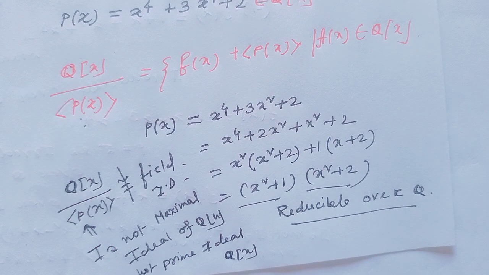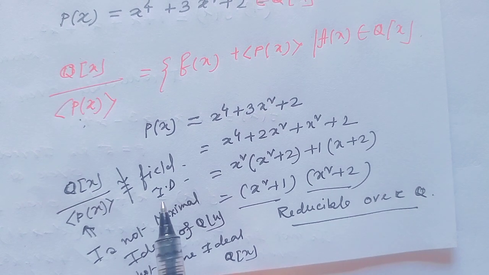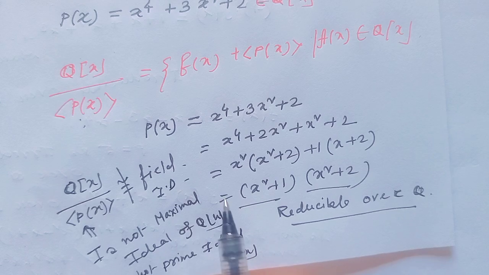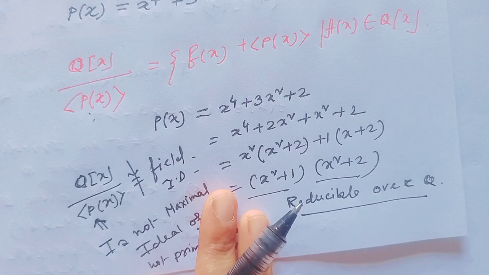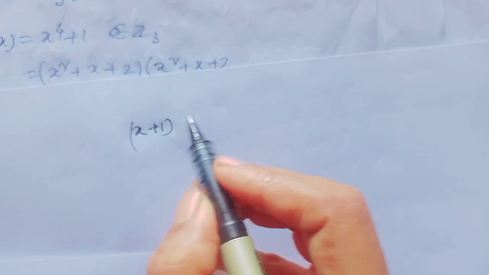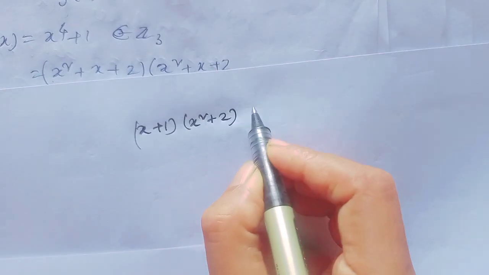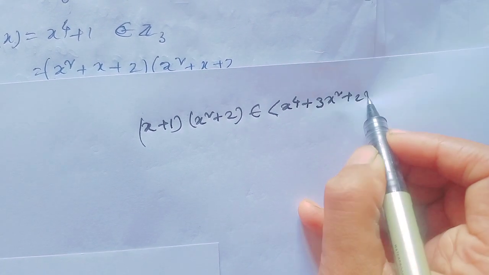Not a prime ideal, and when this is a prime ideal, then this would be isomorphic to an integral domain. But since this is not a prime ideal, this is also not isomorphic to an integral domain. Again, by the definition of prime ideal, notice here (x square plus 1) times (x square plus 2) belongs to the ideal generated by x to the power 4 plus 3x square plus 2.